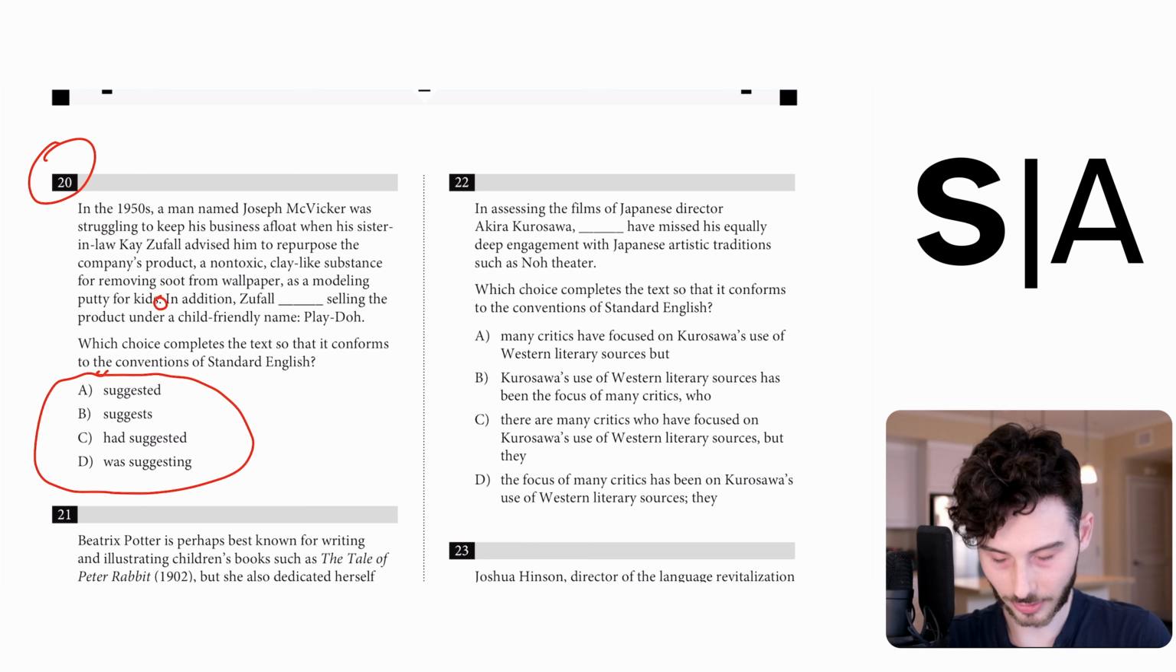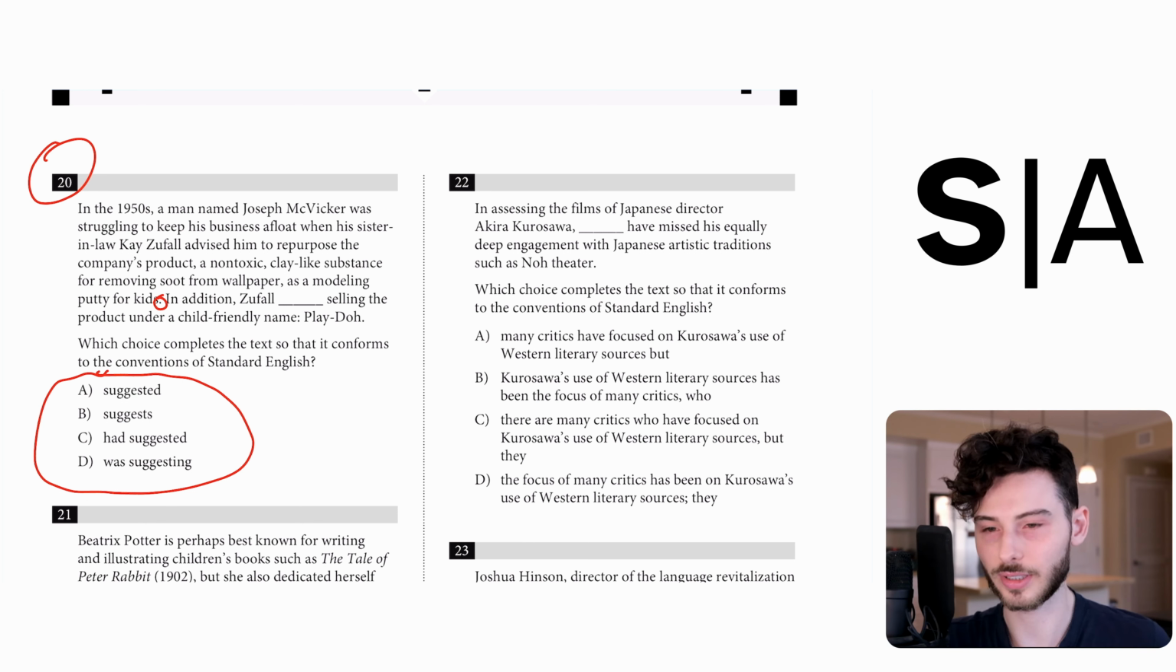If I'm starting after the period, "In addition, Zufall something selling the product under a child-friendly name, Play-Doh," I can see that there are several verb options that would work with Zufall in terms of raw subject-verb agreement. This means this is probably a tense question. And if I look up here, "Zufall advised," this is past tense. So I'm probably just going to match past tense here with advised, past tense here with suggested.